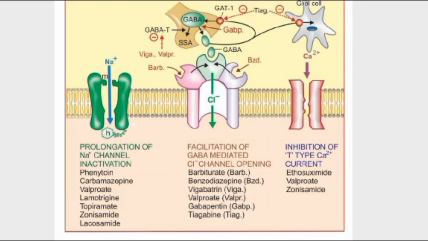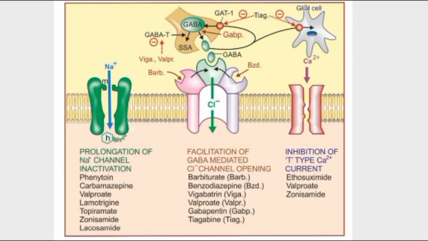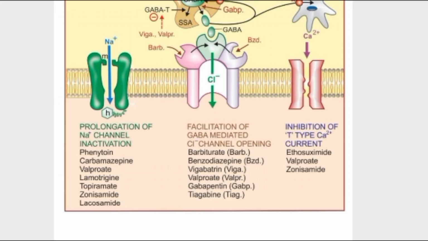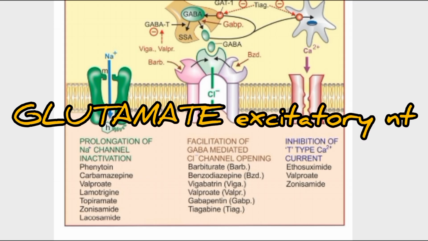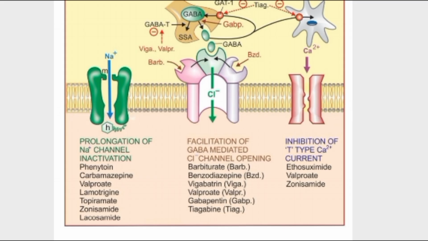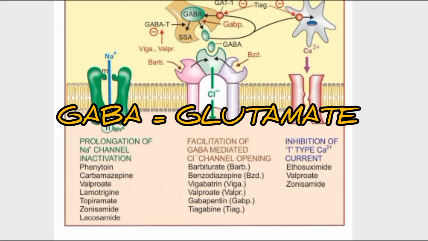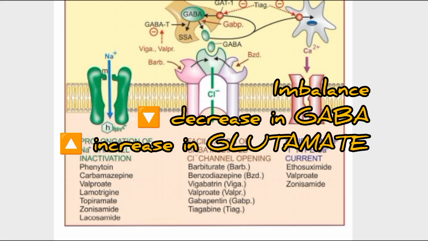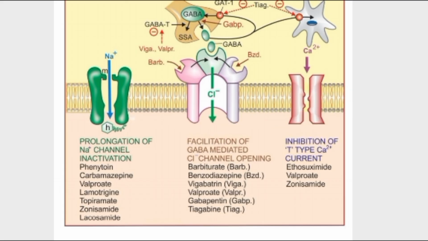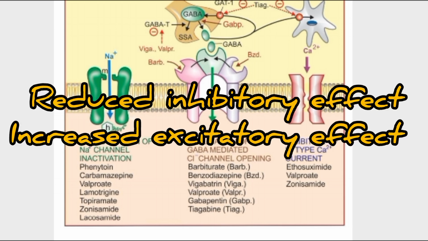Okay. Next is the facilitation of GABA mediated chloride channel opening. So what happens here? We know that GABA is an inhibitory neurotransmitter and glutamate is an excitatory neurotransmitter. So in the brain there is a balance between these two. When there is imbalance it causes seizure. So during seizure there is reduction of GABA and there is increased activity of glutamate, which means there is reduction in inhibitory synaptic activity and enhancement of excitatory activities.